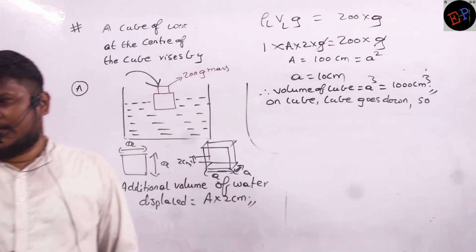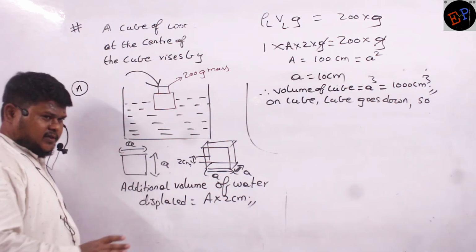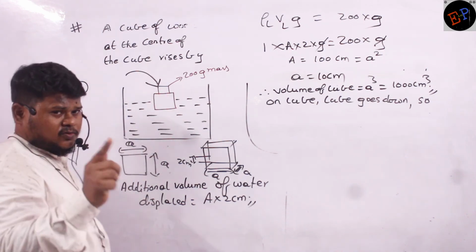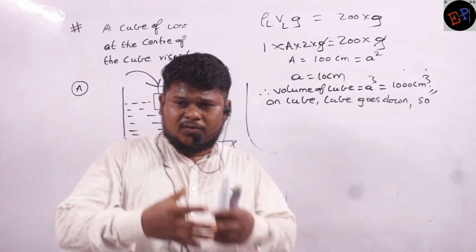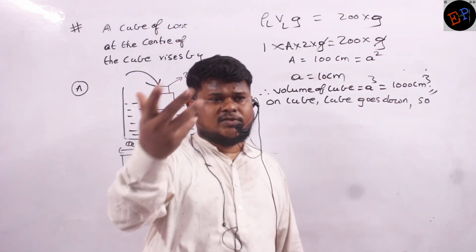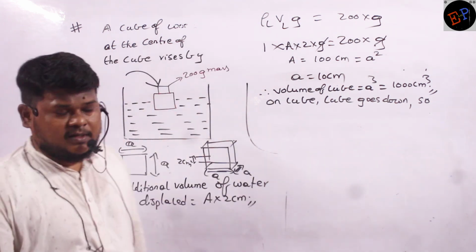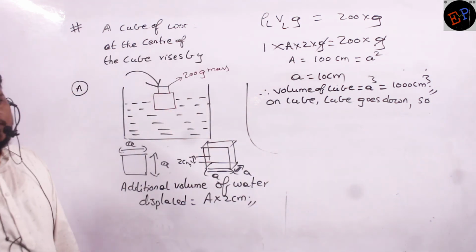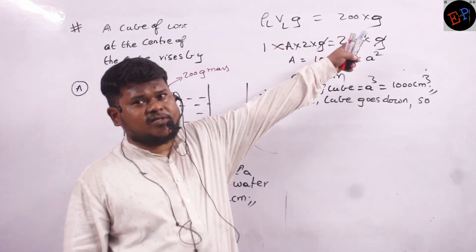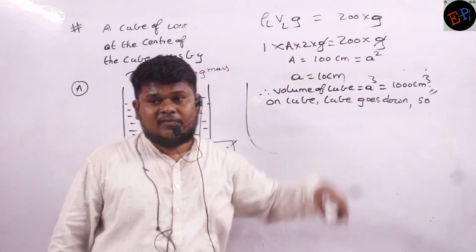Okay. So very simple concept. Concept is based on what? Concept is based on that if you place additional mass, the cube should go additionally 2 centimeters downwards, so that more water is displaced. If more water is displaced, more force of buoyancy. And what is that additional force of buoyancy doing? It is balancing this 200 gram mass. So additional force of buoyancy is nothing but the weight of the additional mass.